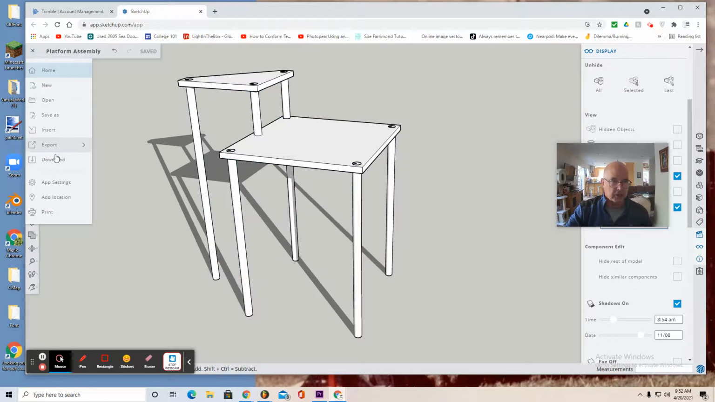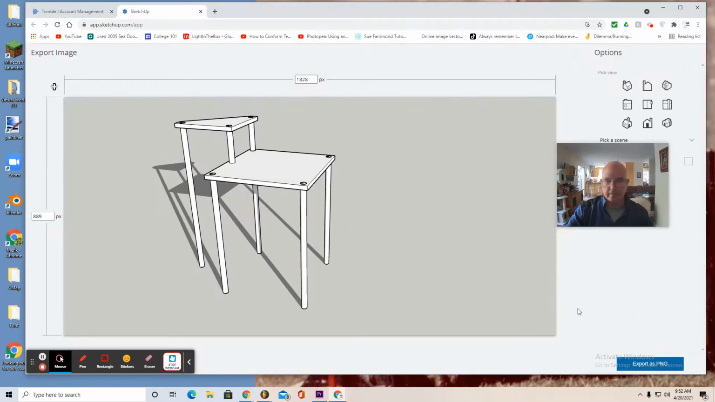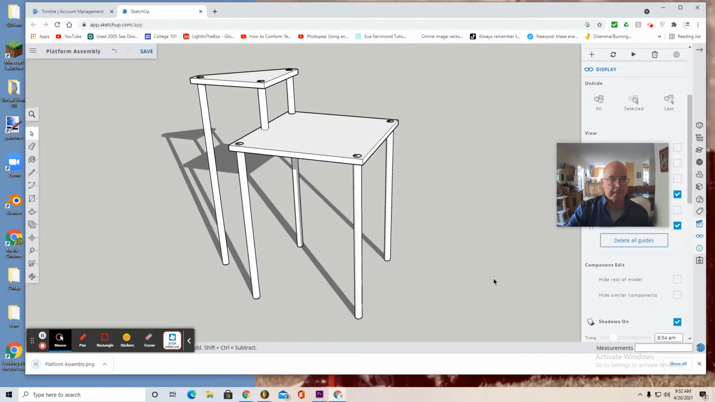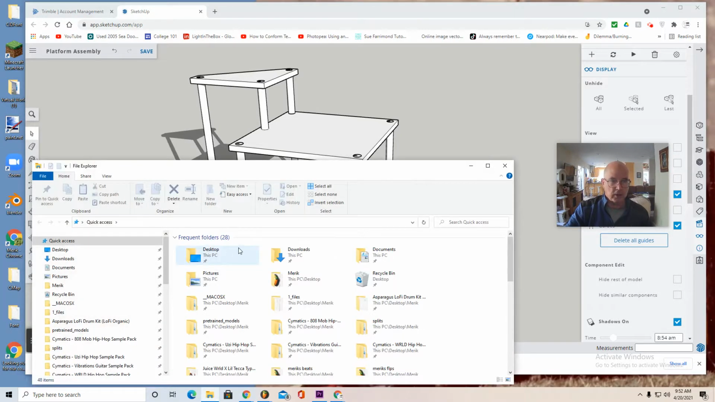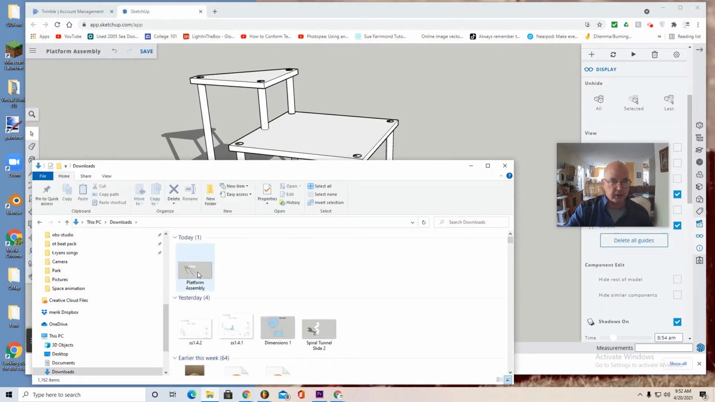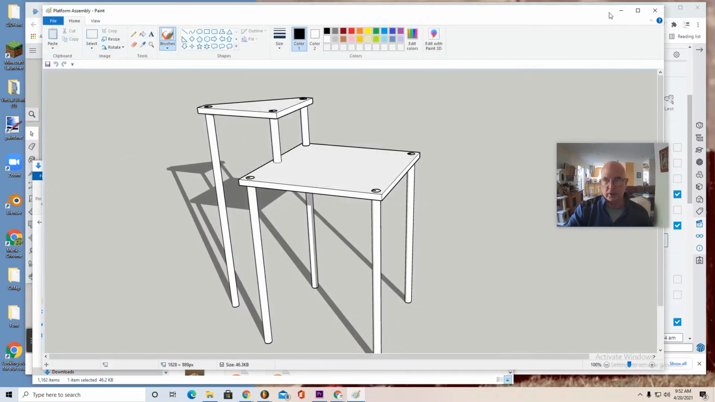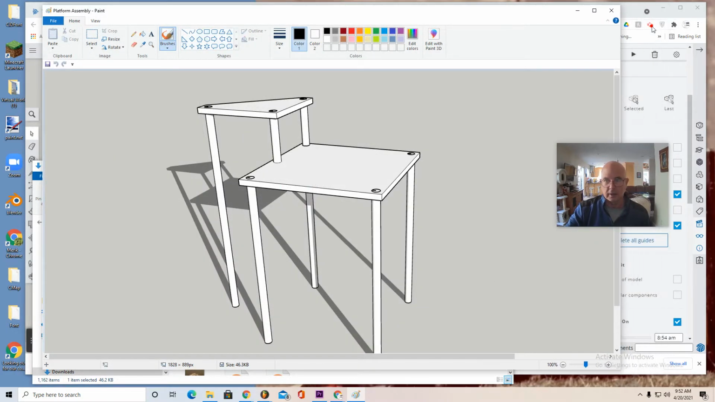Use those 3 lines to export as PNG. Don't forget to select Export as PNG. And in the bottom left, it'll show Platform Assembly. That should be in your Downloads folder. I always verify that it's in there. There's my image. And that's the one you're going to want to turn in for assignment credit. Good luck.